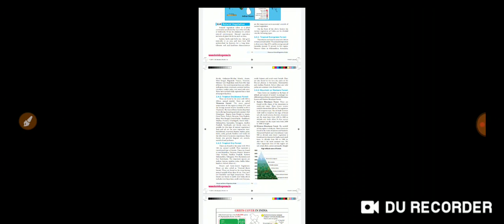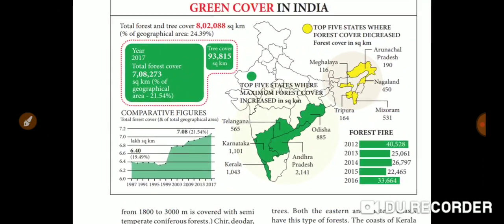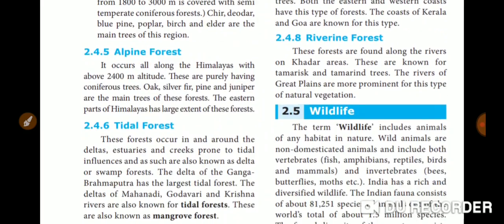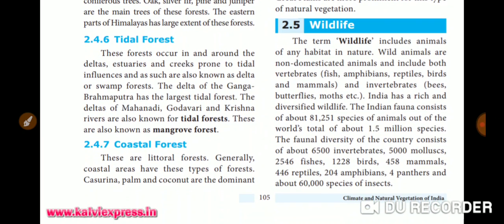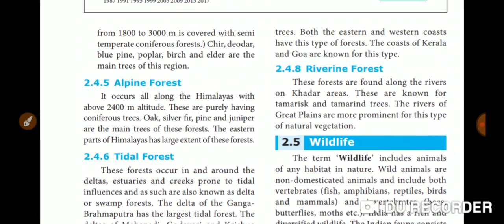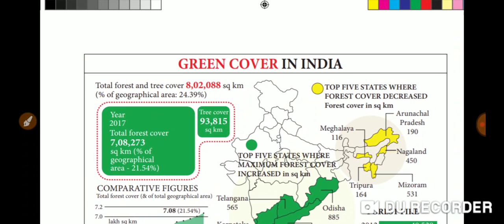So take a snapshot children. You have to write fully all the types of forest for your 5 mark question. And for the distinguish question, you have to write 4 points. For tropical evergreen forest you can use rainfall, temperature, humidity, trees and the place where it is found.